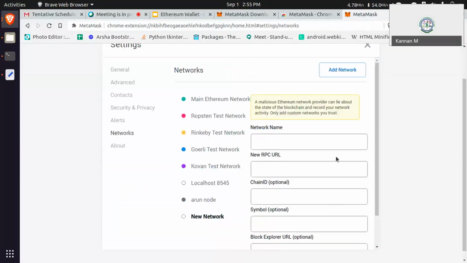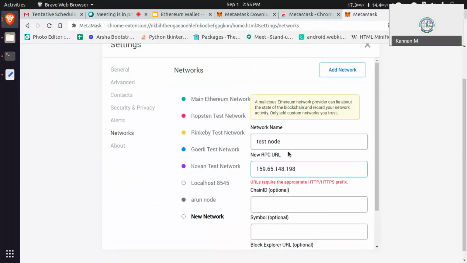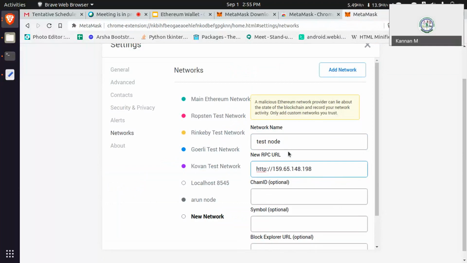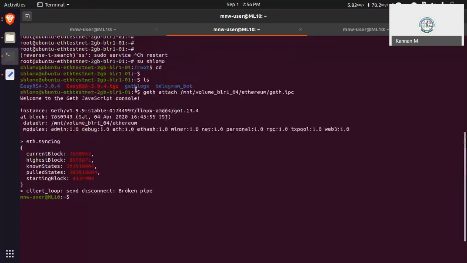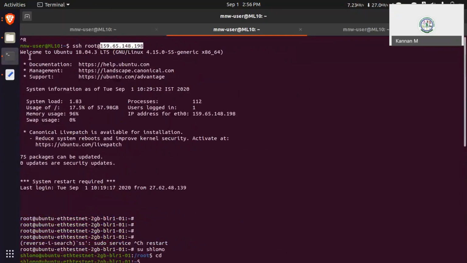Inside the custom RPC, you just type any node, like this node. The RPC URL is your IP. HTTP colon double slash, and this is the system IP, sir. No, no, no. This is what I showed in the morning, I logged in to some server, right? You can see.